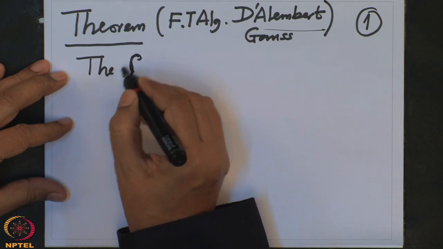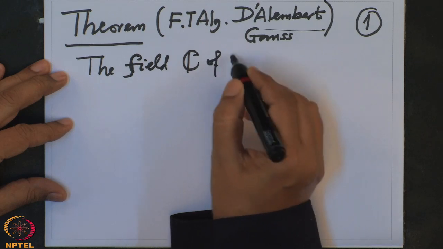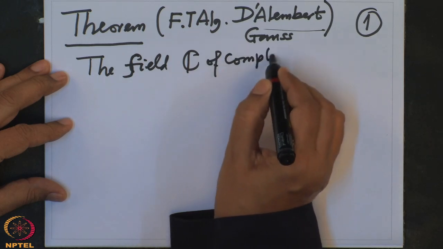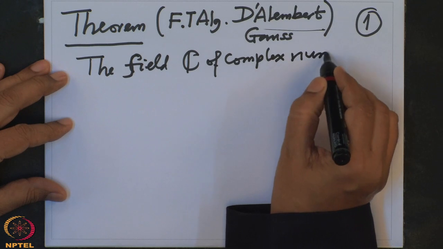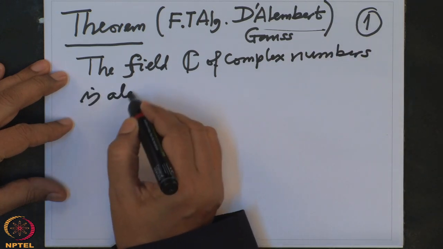The field C of complex numbers is algebraically closed.